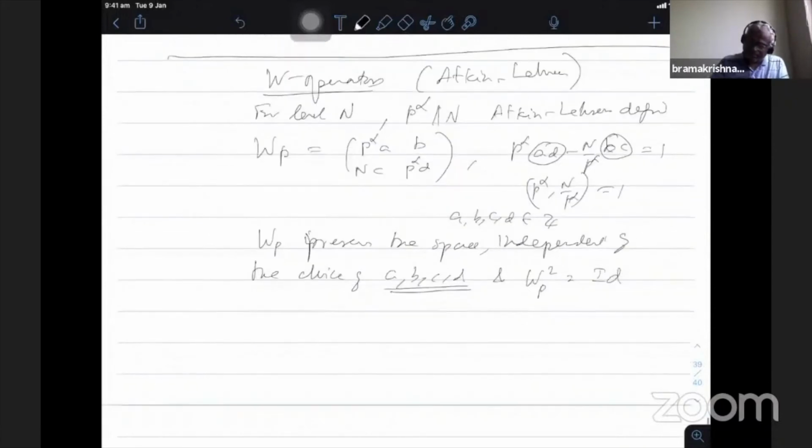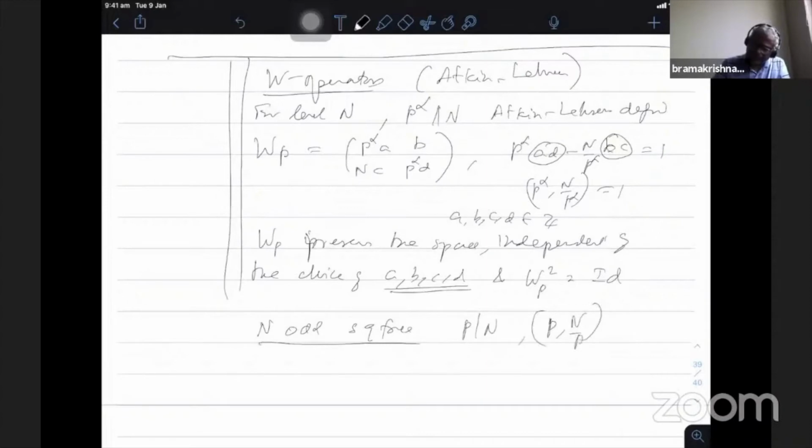And then this played a crucial role in the theory of new forms. So we will just introduce this one, and before I go to the new form theory, I will come back to this, and what is in Atkin-Lehner theory. Then he imitates the same kind of approach as Atkin-Lehner, and introduces the old forms and the new forms. In this way, one can define the W operator just as we defined in the case of integral weight and take the lifting to the bigger group. That's what we define. So n is odd, and you take it square free because he doesn't take the general case. Therefore, p divides n, and gcd(p, n/p) is 1, so alpha equals 1 in this case.